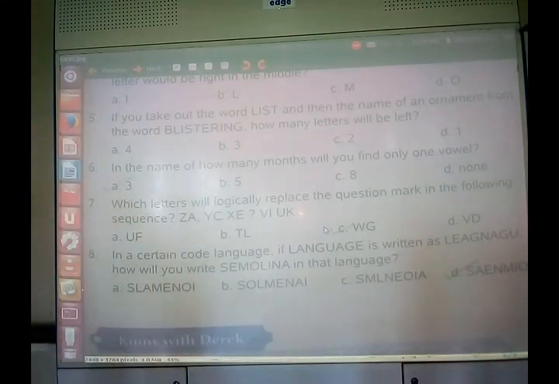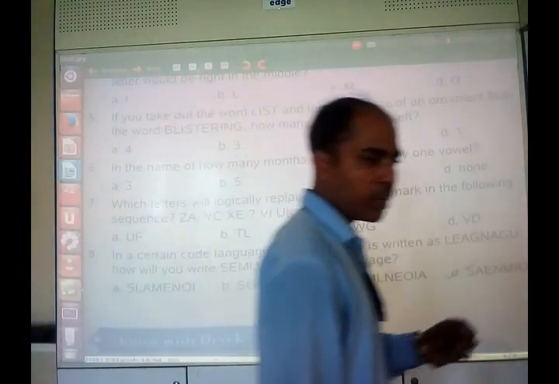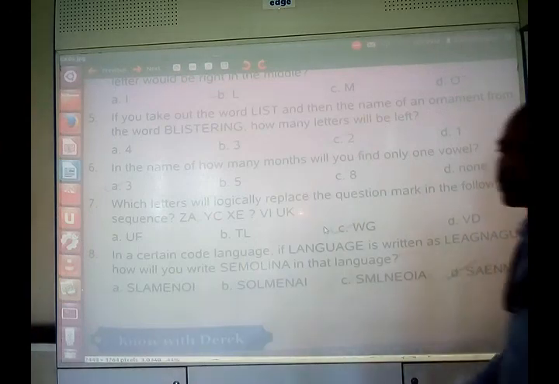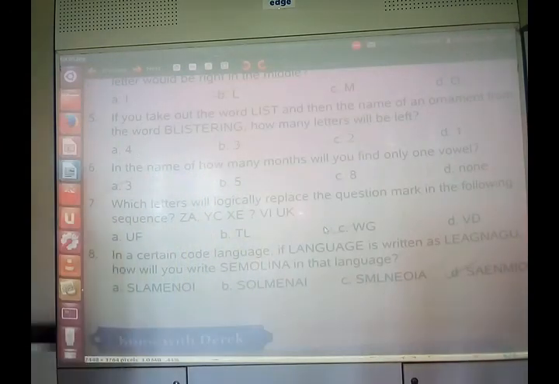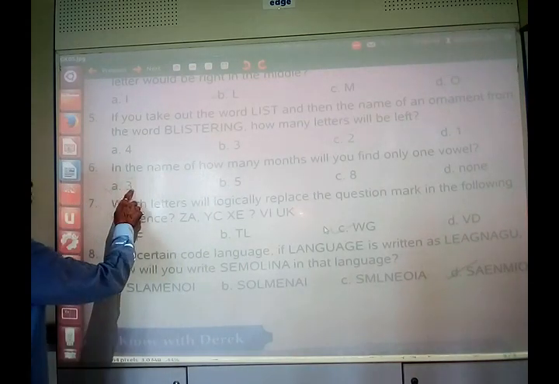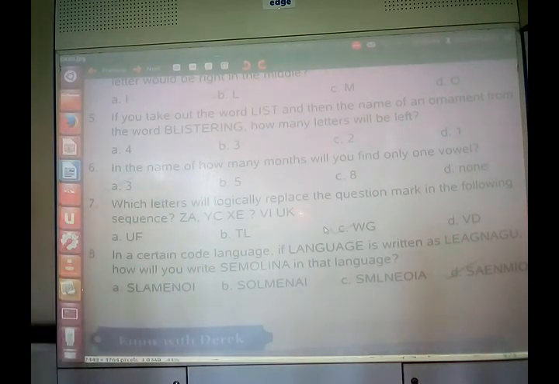Okay, like May is there, M-A-Y, right? Only one vowel A is there, right? So May is an example, right? July is another example, J-U-L-Y. So in this way you have to take out the names of months. It will be 3 months. Calculate it, okay? In which there is only one vowel, okay?